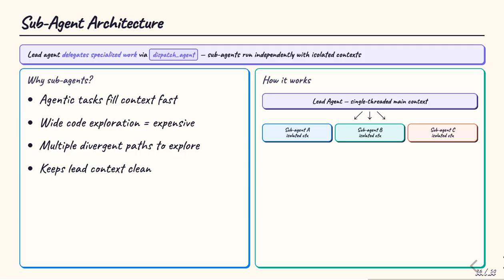The primary motivation is context isolation. Agentic tasks, especially wide-scale code exploration, fill the context window rapidly. By delegating to a sub-agent, the lead agent keeps its own context clean, while the sub-agent handles the heavy lifting in isolation. The sub-agent completes its task and returns a summary to the lead. Multiple sub-agents can run in parallel, exploring different solutions simultaneously. This architecture is what enables Claude Code to handle genuinely complex engineering tasks that would exhaust a single context window.